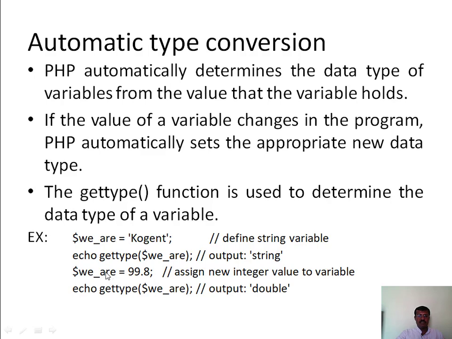Now I assign a fractional value, 99.8, to the same variable. PHP will automatically change the data type of this variable to float. This type of conversion is called automatic type conversion.